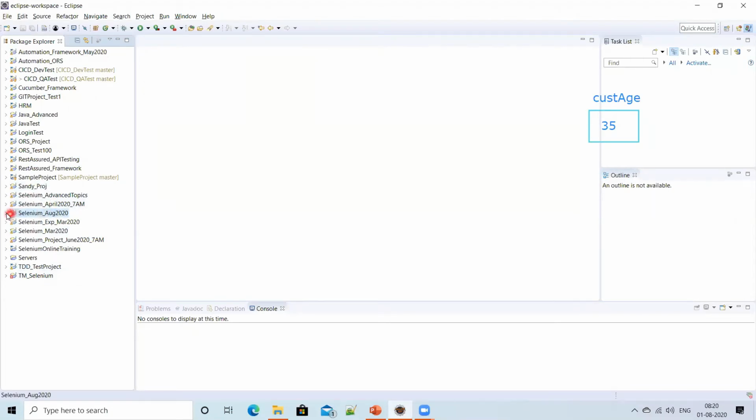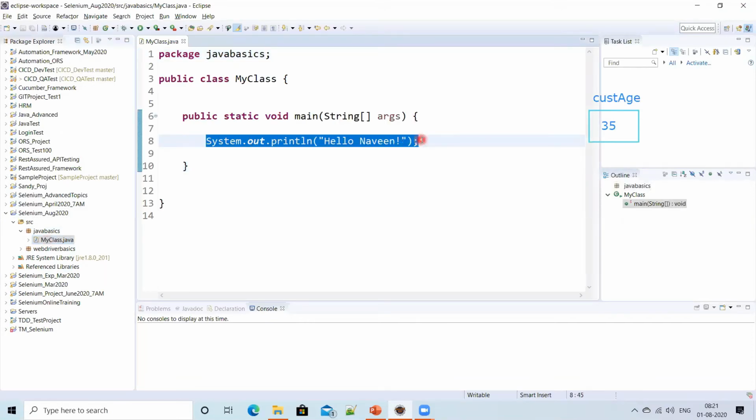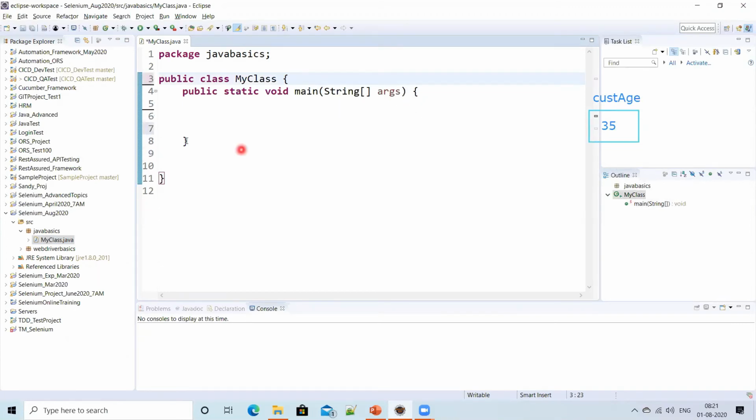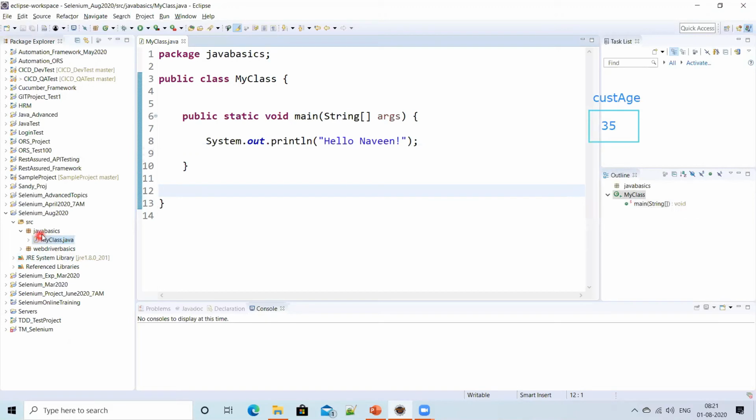August 2020. Yes. So this one. Let's go to the package we created yesterday, or the class I created yesterday. Let us take the same thing. Here we just displayed some message. So in case you want to create any new class, you can create a new class also. If you don't want to touch this, leave it, no problem. Let me create a new class.